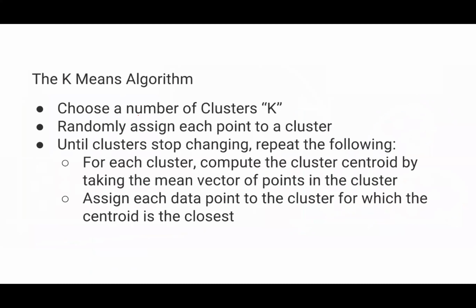First of all, we need to choose a number of clusters k, and then we randomly assign each point to a cluster, right? So we start with choosing a value of k, and then randomly assign all the points to any of the clusters. Suppose there are 100 points and my value of k is 3. To start with, I will assign all the 100 points randomly: maybe the first point belongs to the first group, the second point belongs to the third group, the third point belongs to the first group, the fourth point belongs to the first group. Randomly I will assign that, right? Then I will follow these 2 steps until the clusters stop changing. I will repeat the following.